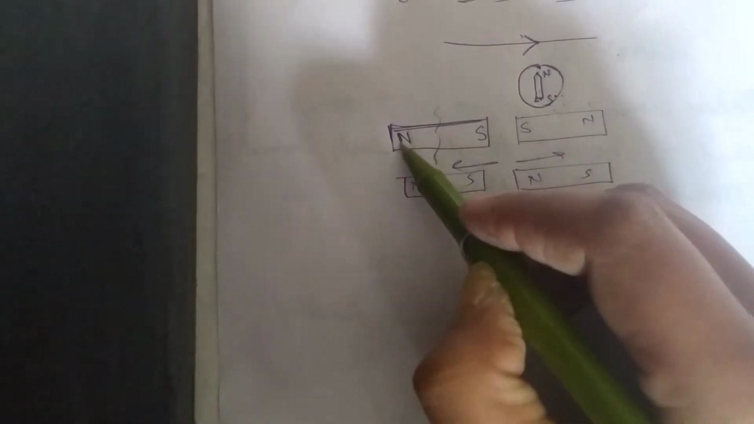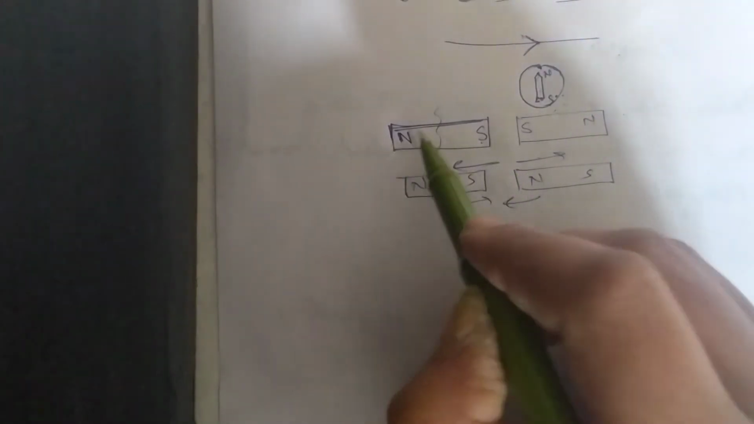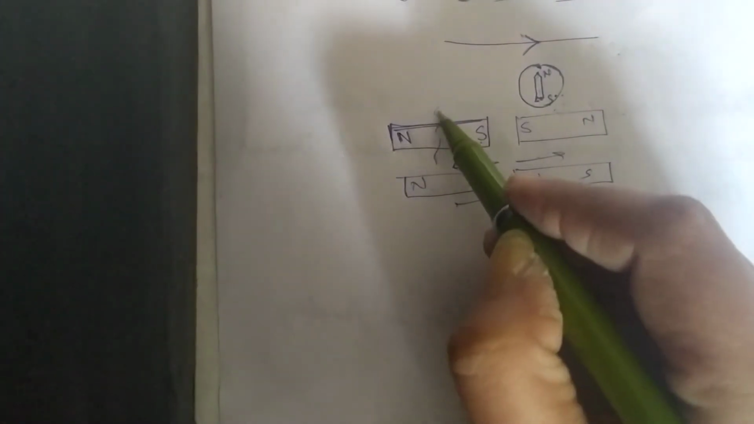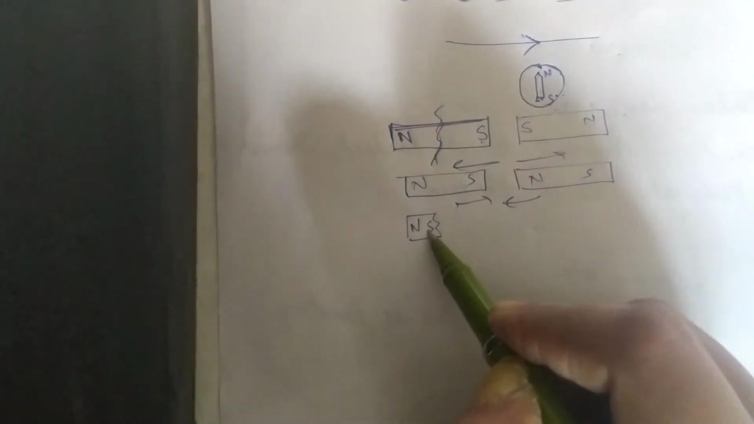Then suppose I break a magnet, we can't separate these north and south poles. Instead, the opposite pole will be created. If you break this magnet, here the north is there, here the south will be created. And on this half, if it is south here, here the north will be created. So we cannot isolate the poles.